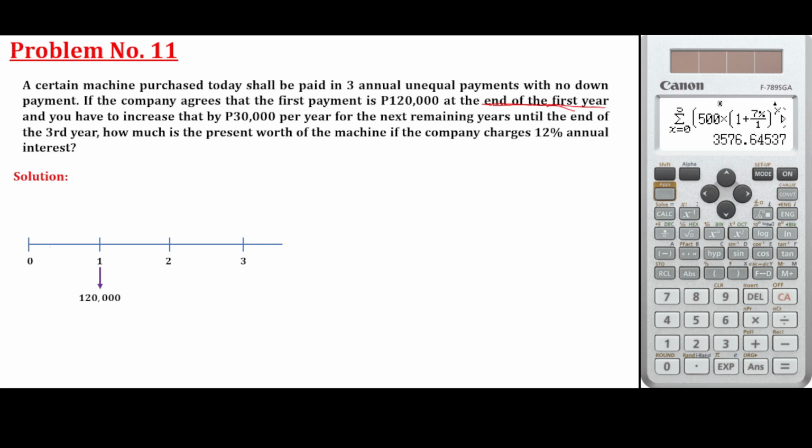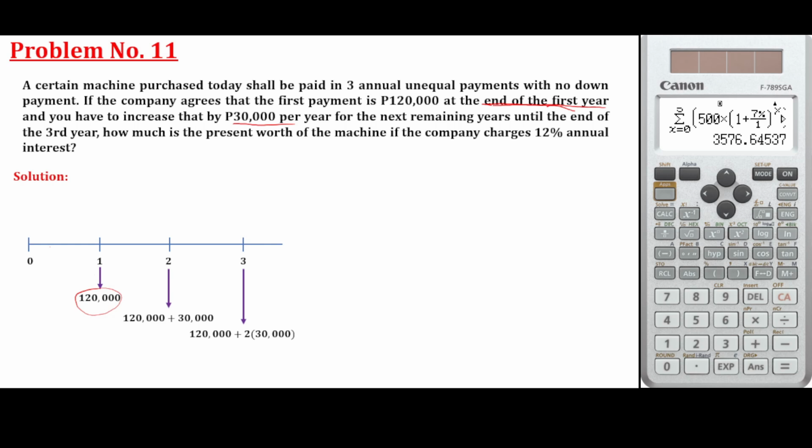So that's 120,000, and you have to increase that by 30,000. So this 120,000 will become 120 plus 30, so that is 150,000. How much is the next one? For the three years you're going to pay this, that's 120 plus 2 times, of course, you increase again, no? Per year, the increase per year is 30,000.